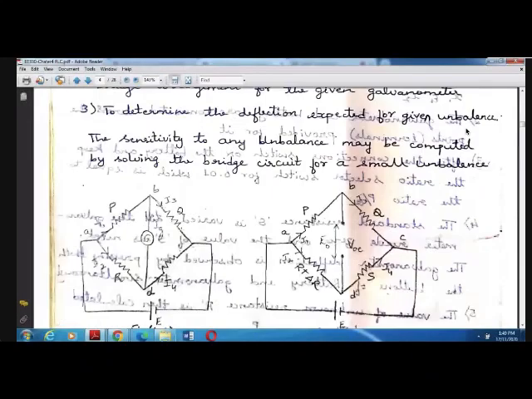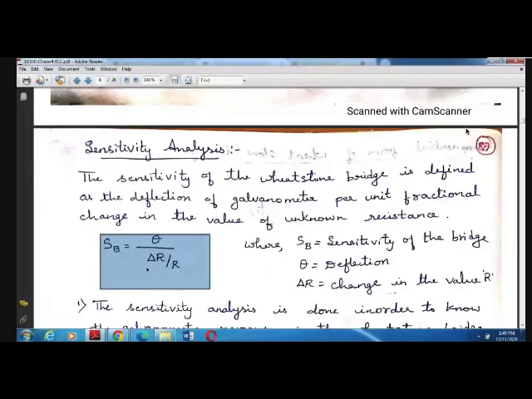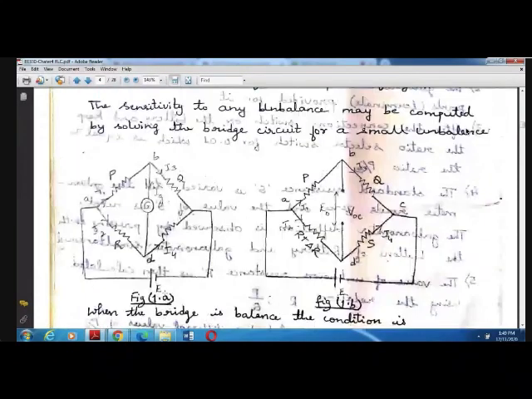So under the Wheatstone bridge you have to study the derivation for this also: how this equation theta by delta R is obtained. Theta represents the deflection, delta R is a small change in the resistance value. Sensitivity is nothing but the ratio of deflection per unit change in the value of the resistance. So now let us obtain the equation for that.